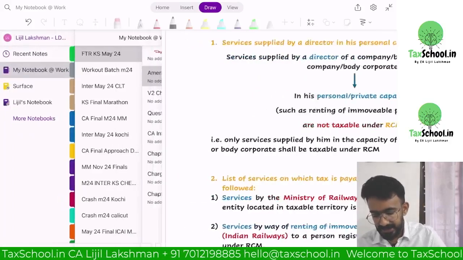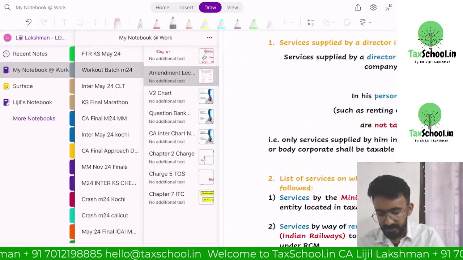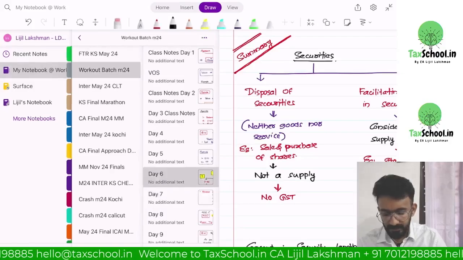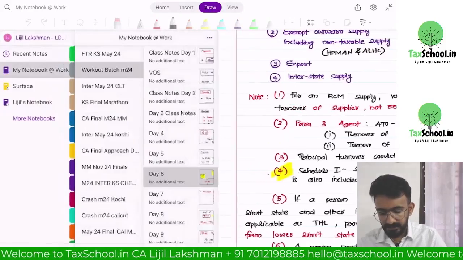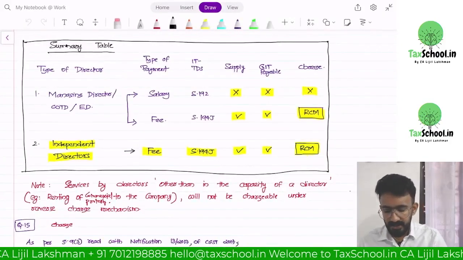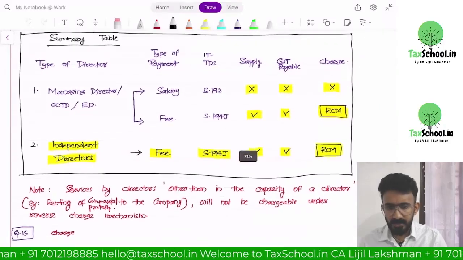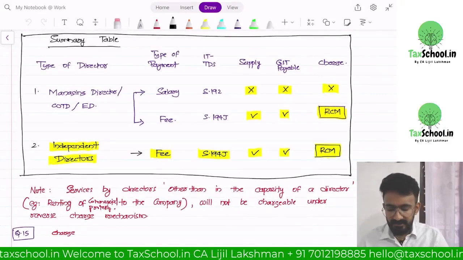Now let's quickly recap the provision that we have for directors. I'll show you the provision also. Look at this chart here, a very simple, straightforward chart for you to understand. What are the types of directors that we have?